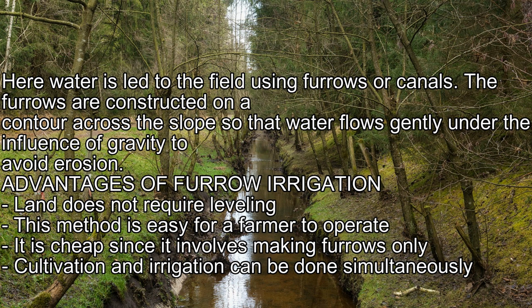Advantages of furrow irrigation. Land does not require leveling. This method is easy for a farmer to operate. It is cheap since it involves making furrows only. Cultivation and irrigation can be done simultaneously.